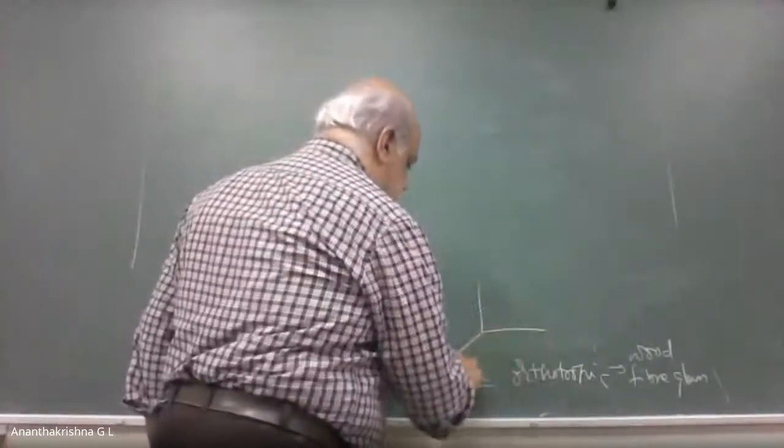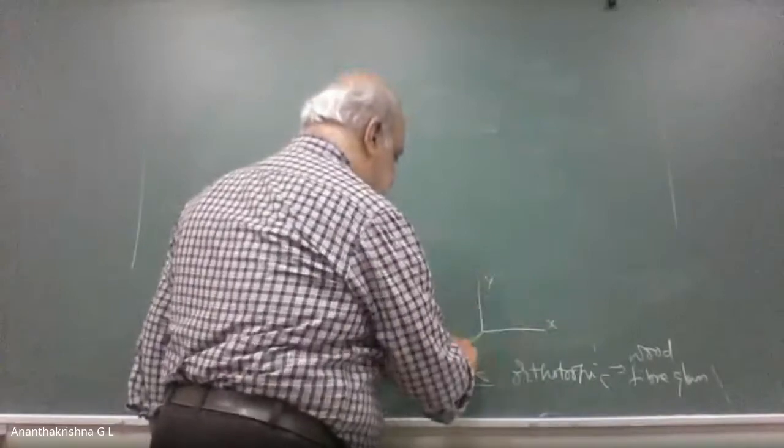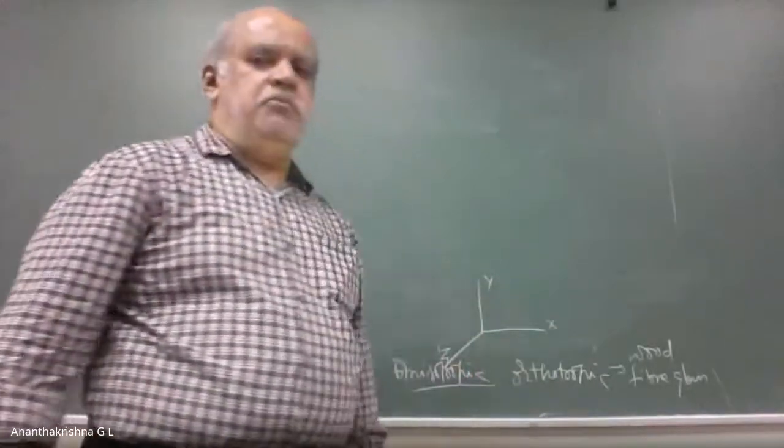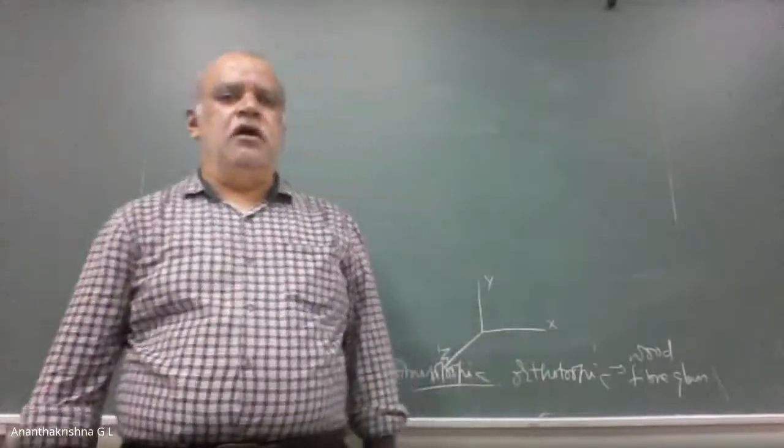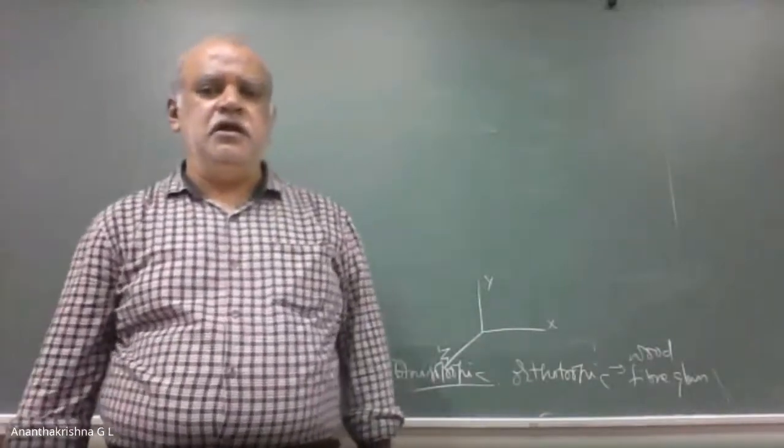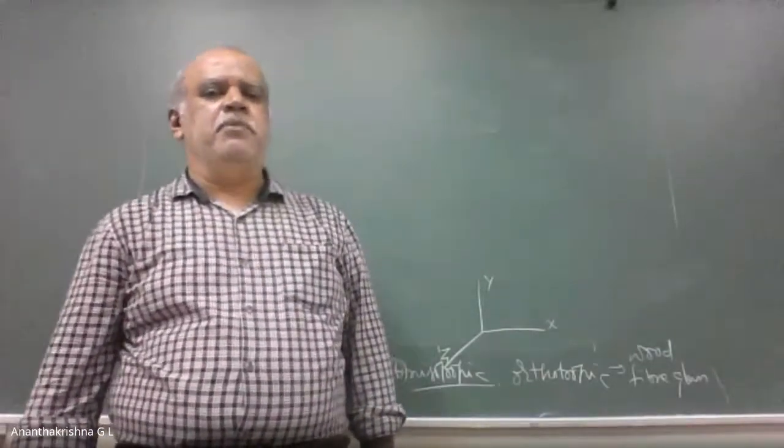Note down this sketch, X, Y, and Z. Three mutually perpendicular planes of property symmetry.